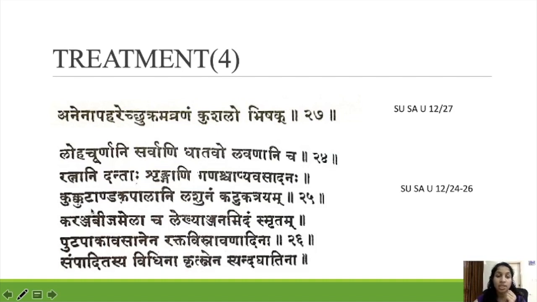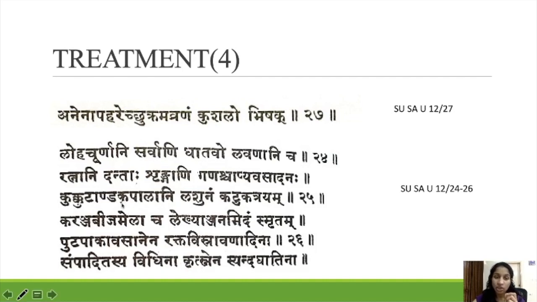The next yoga is Kukkudanda Kapalani Lashunam Katukatrayam Karanja Bijam Elascha Lekhana Anjanam Idam Smritam. Kukkudanda Kapala means eggshell: kukkuda anda, hence egg, kapalani, shell.